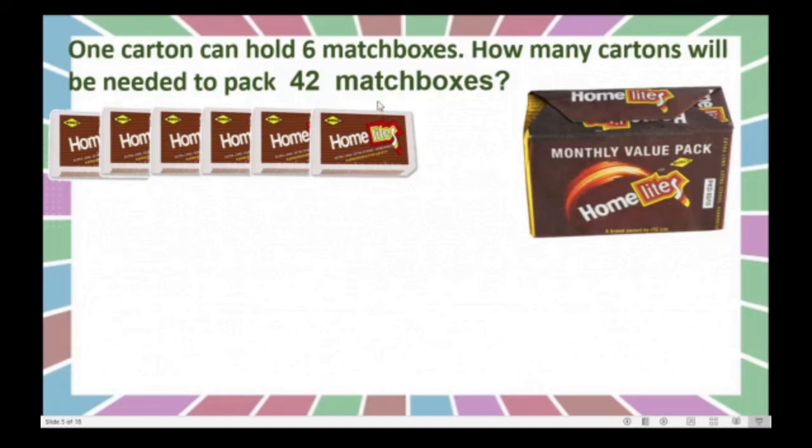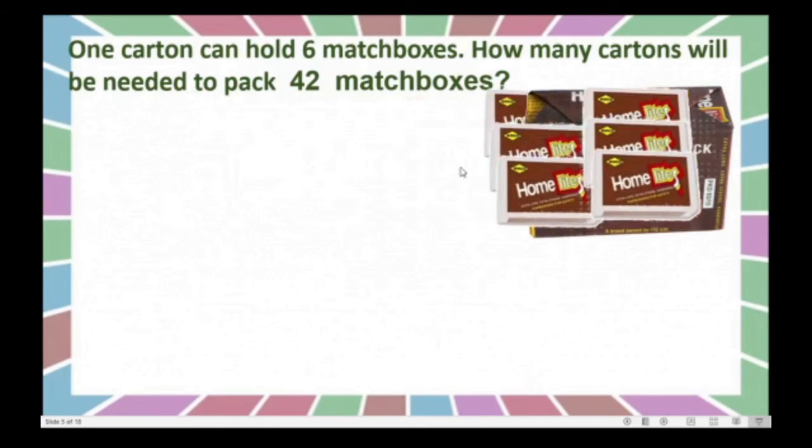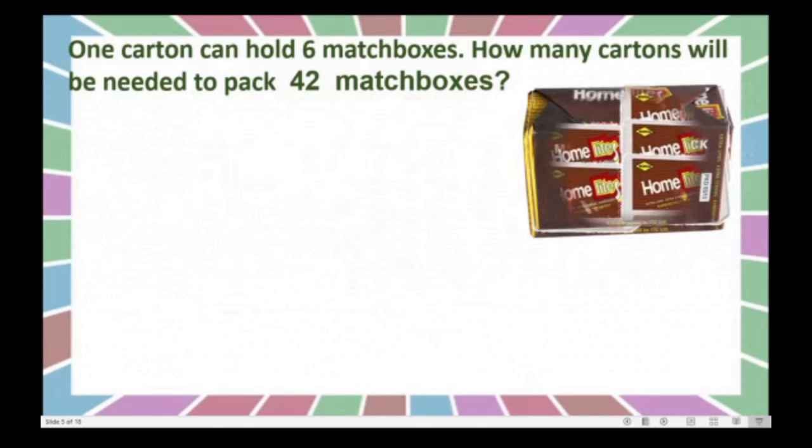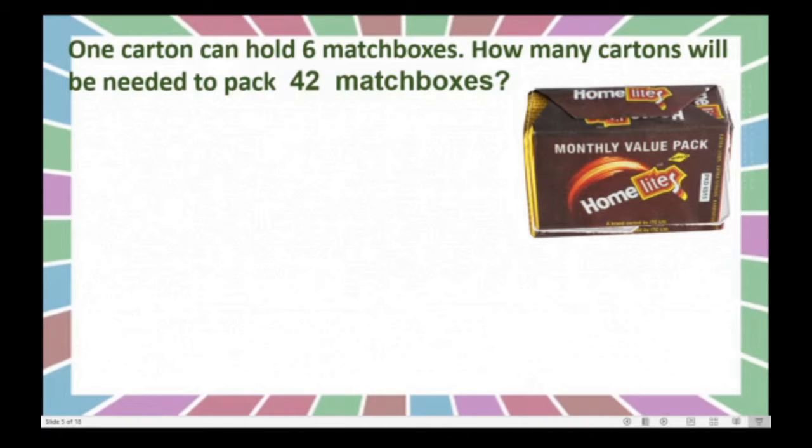Okay, now the sum is of the same type. How many match boxes are there? 42 in total, and we have to arrange these 42 match boxes in cartons, right? Now we will see here. These 6 match boxes we will arrange in this carton.